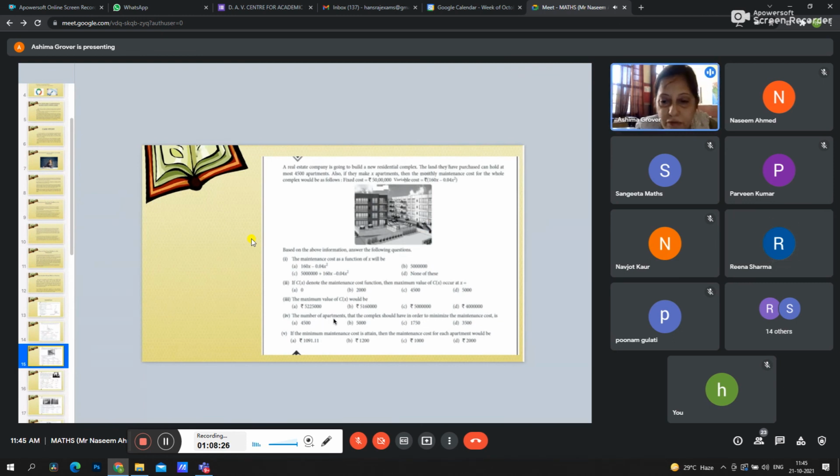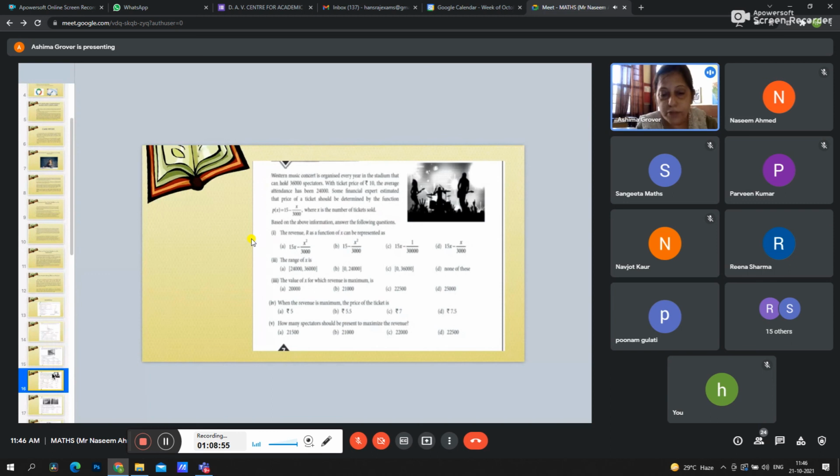How many apartments were there? 4,500. 4,500. And after that, we have to find the minimum cost to maintain each apartment. What should be the minimum cost in this case? How to find out the minimum cost? Total cost divided by 4,500. Yes, ma'am. Thank you.